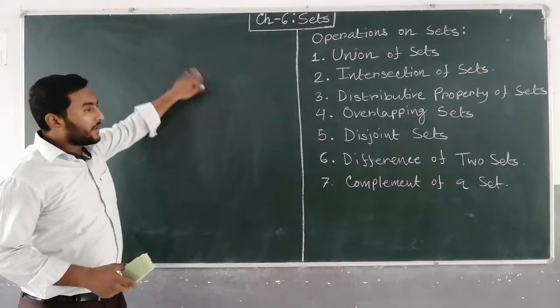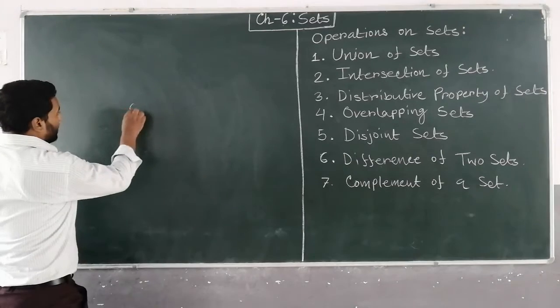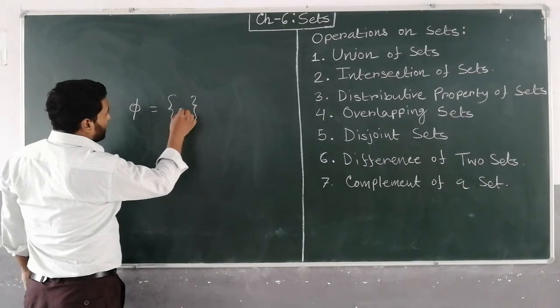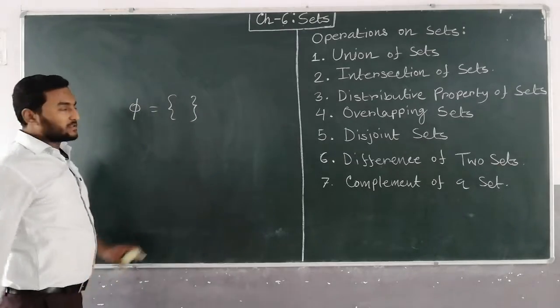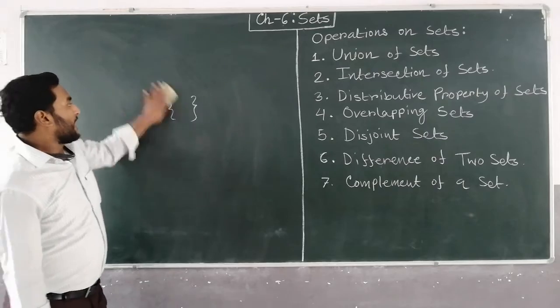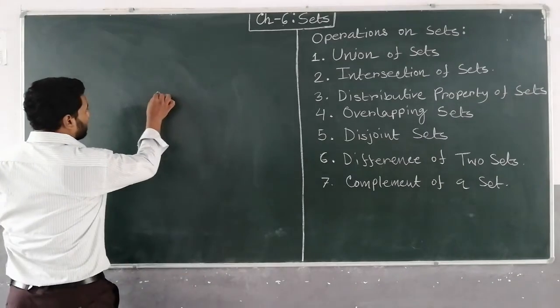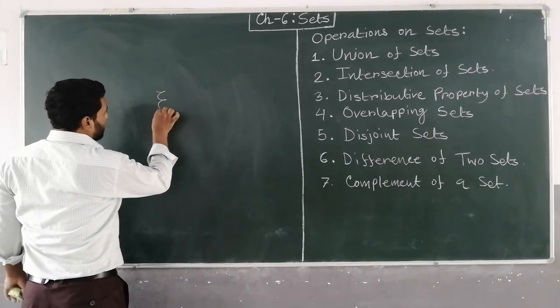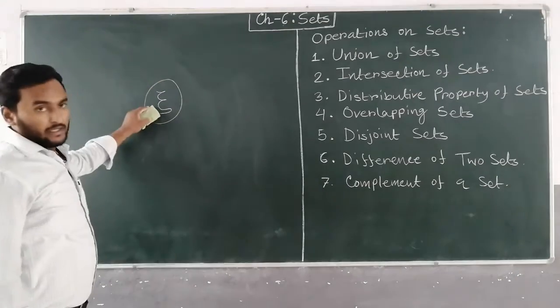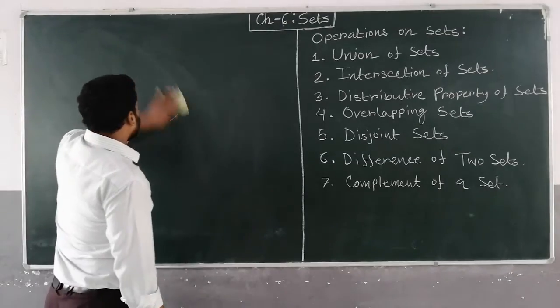If there is no element, then we denote the set as phi. There is no element, so this is known as the empty set. So we denote empty set as phi. And universal set means the set which contains all the elements, that is denoted by xi, this letter xi. That you have to keep in mind.